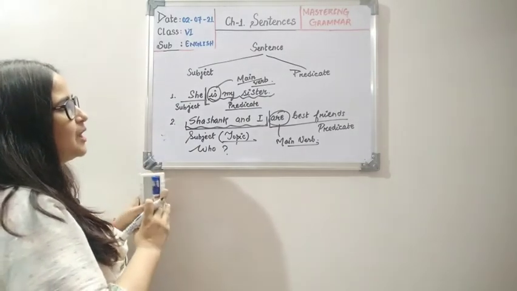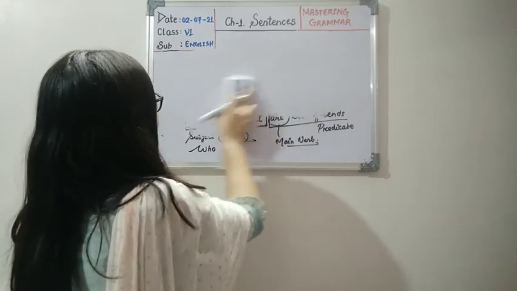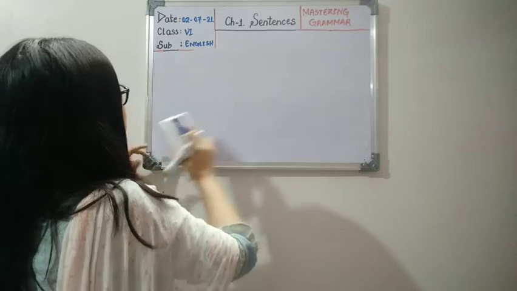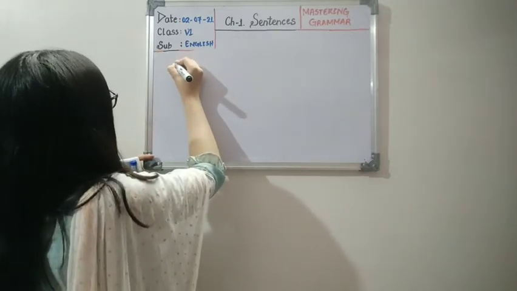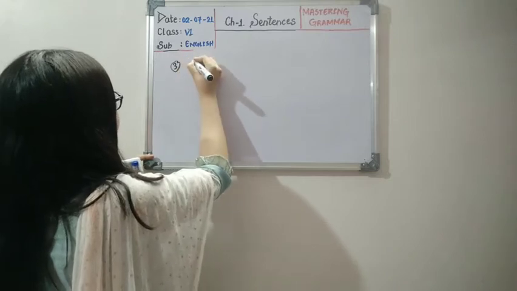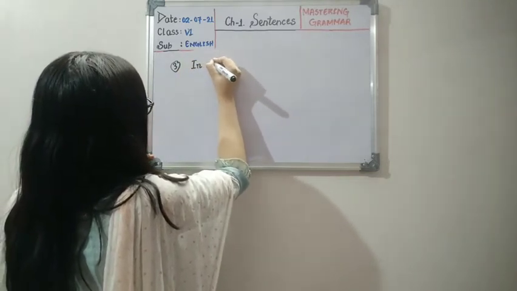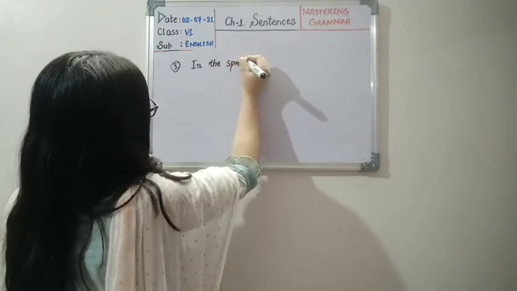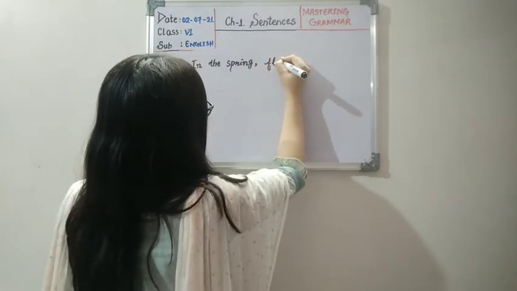Okay children, now let's look into some more sentences like this, until you understand. At least 5 examples need to be given, right? Number 3 now. In the spring, flowers bloom.